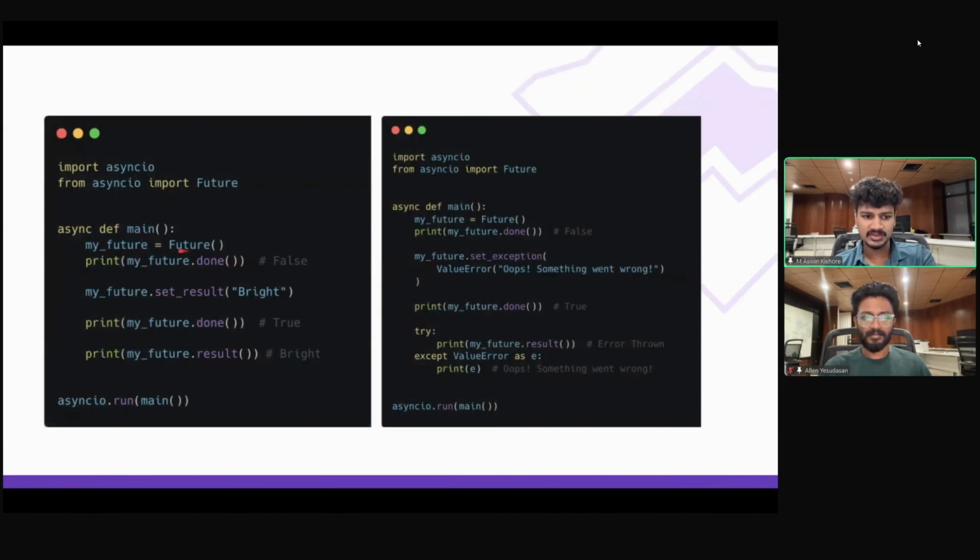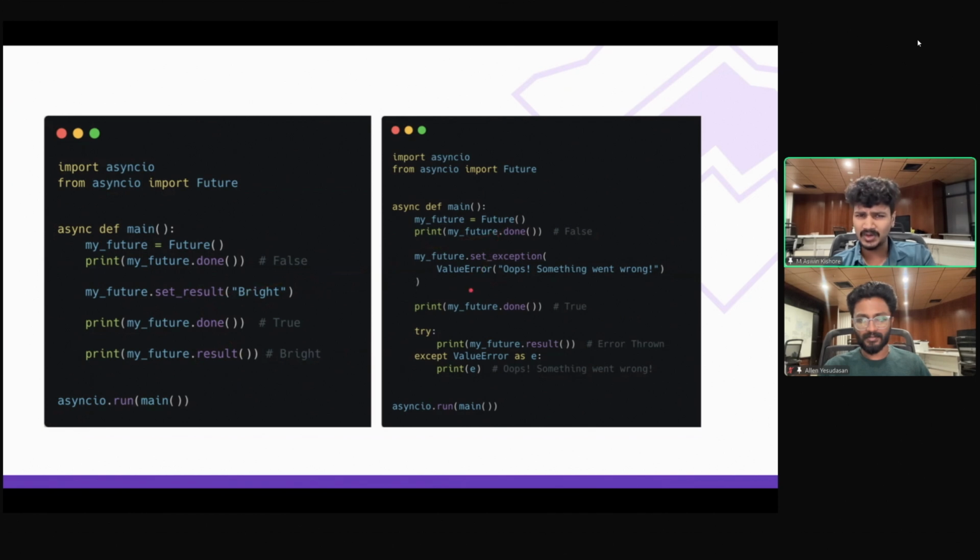So here I have a future instance, my future. It has a couple of methods like done, result, set exception. So let's look at the example further. Let's assume that someone else is setting the result in the future I declared here. You could pass any result to it. When I check done, initially it was false because this future had not been set by anyone, but now if I check it, it's actually true. And how to access the result? You have the method called result to access the value passed by someone else.